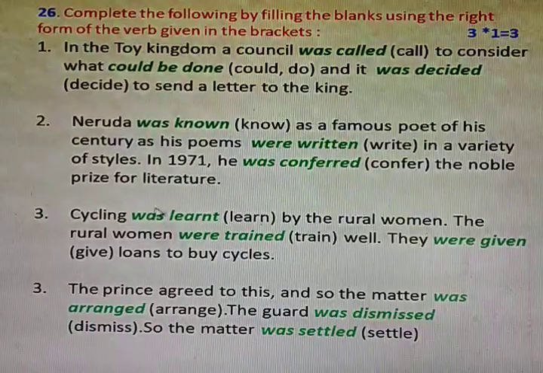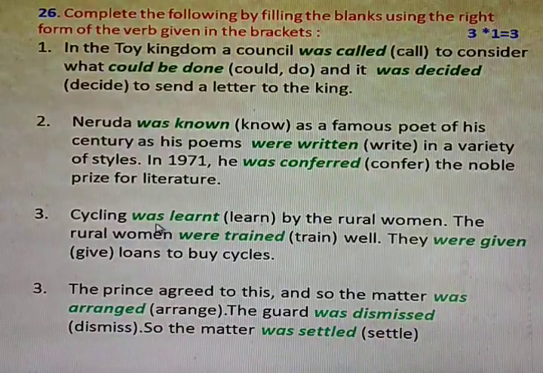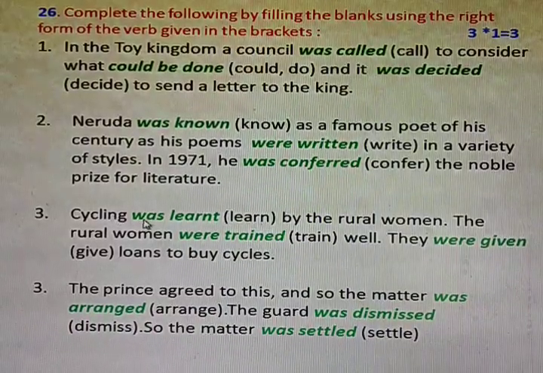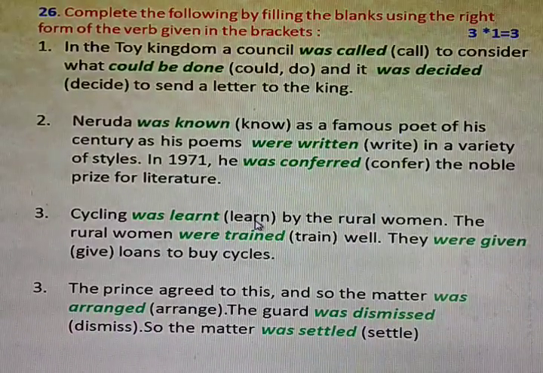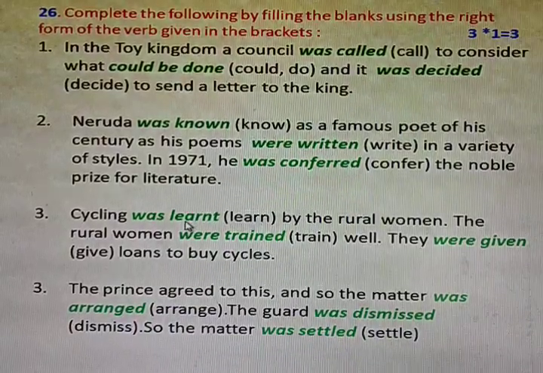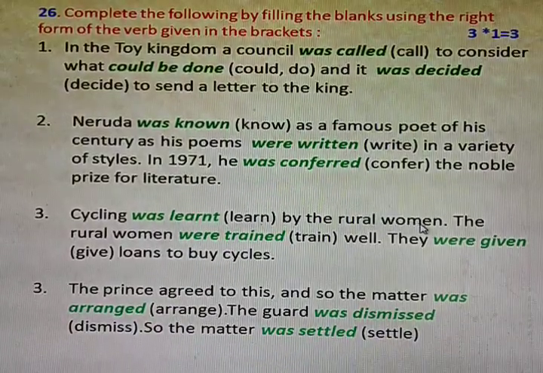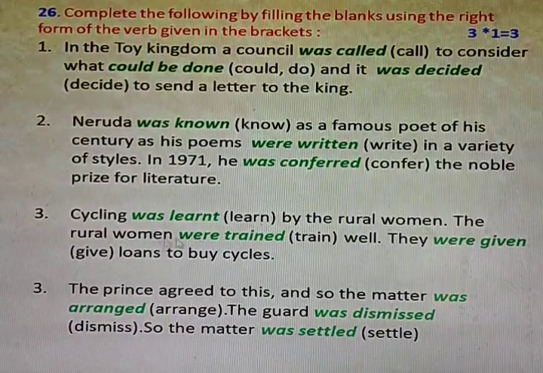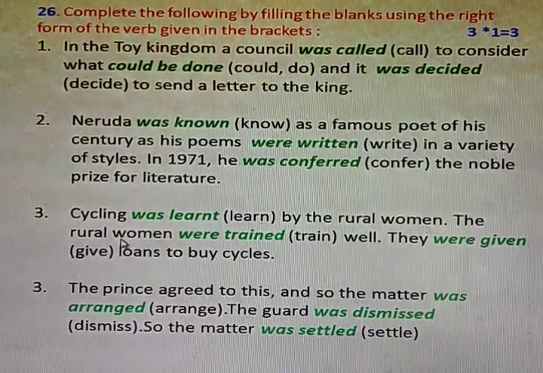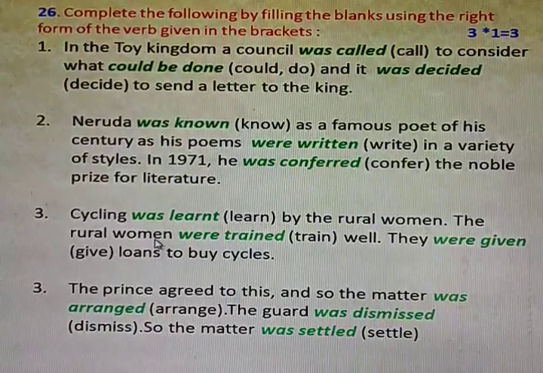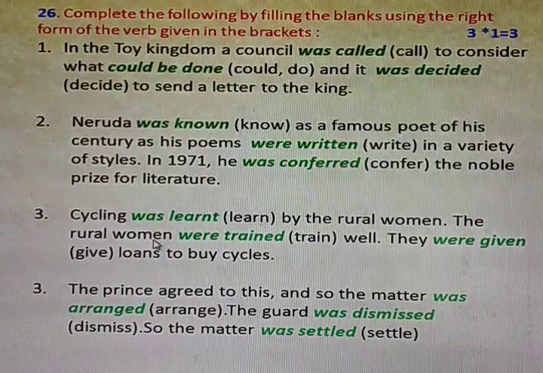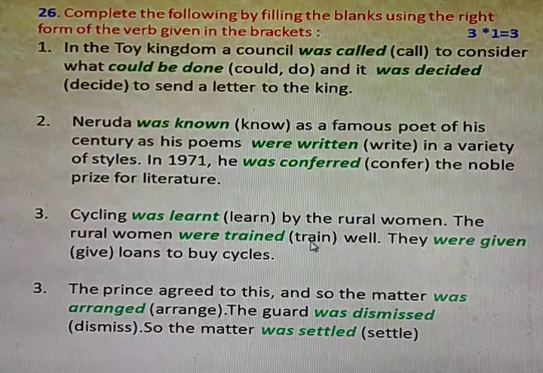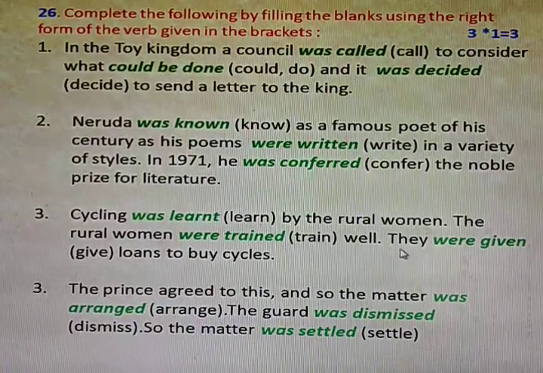The third example is: cycling was learnt. Cycling is singular past, was. Learn, past participle form is learnt, by the rural women. The rural women were trained. Why were here? Because women is plural. Plural past: were. Trained. The past participle form of train is trained.